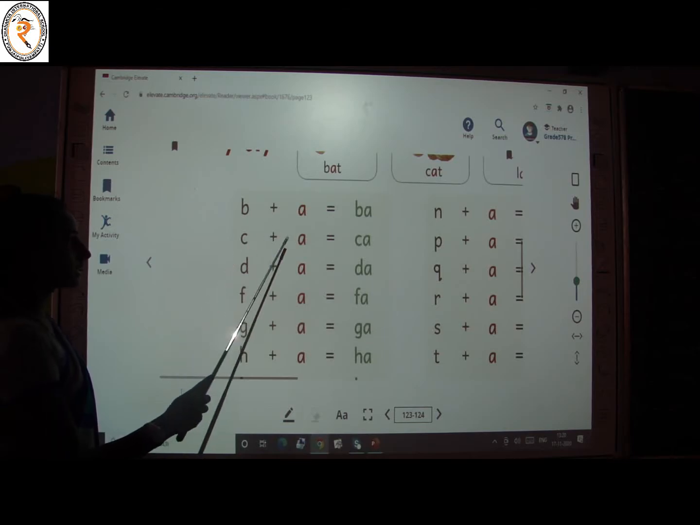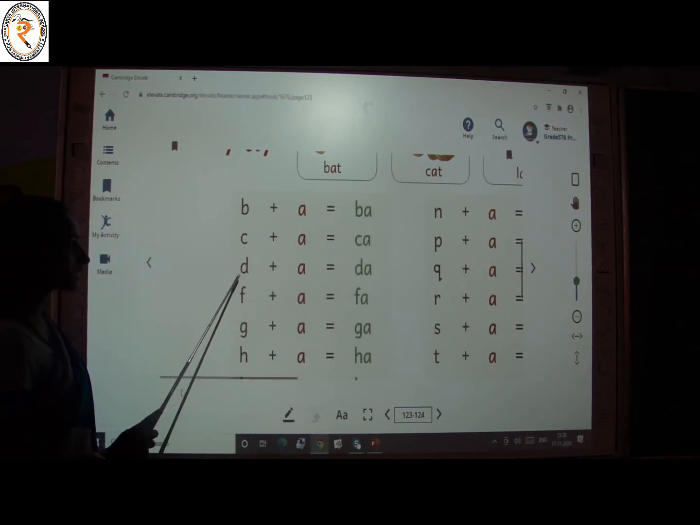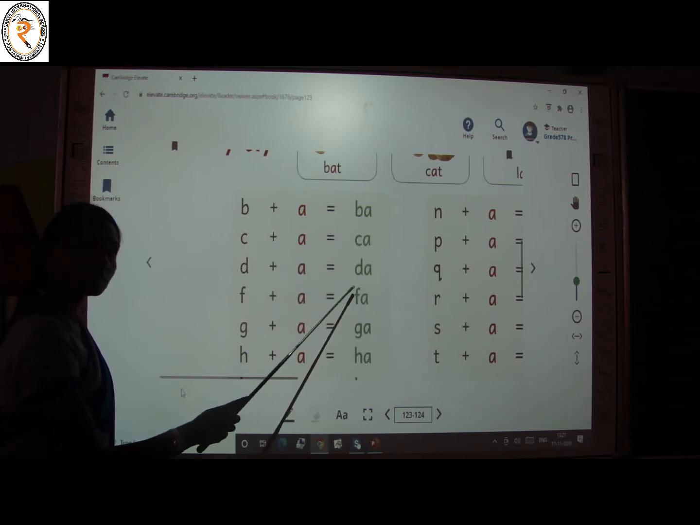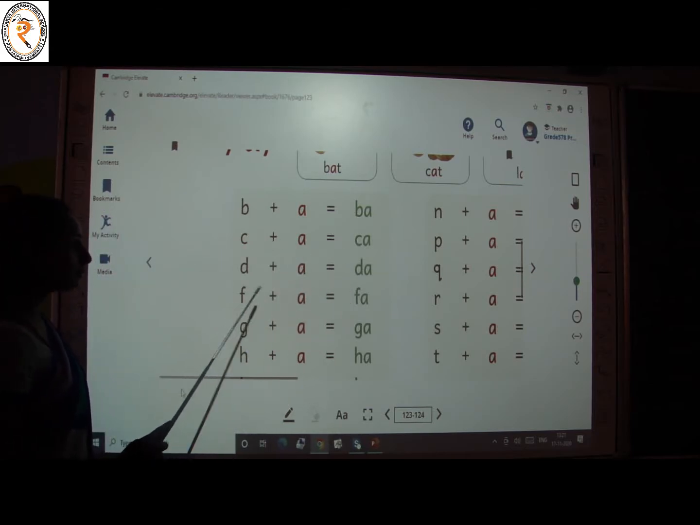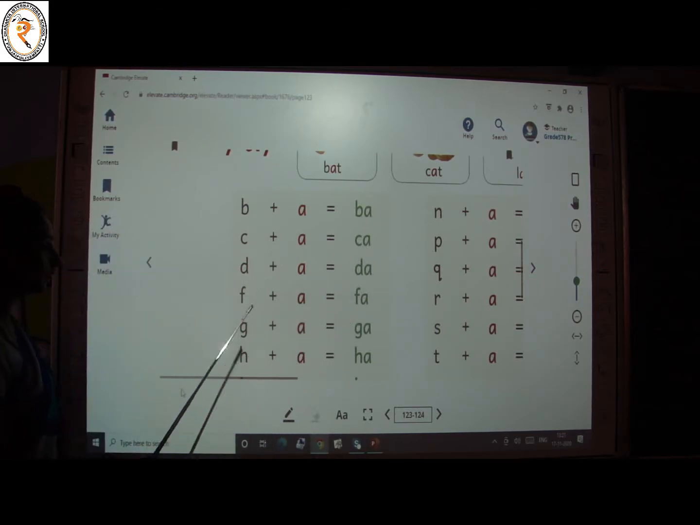Ik. Ik plus A, ka. What is the sound of the letter D? Id. Id plus A, da. Very nice. If plus A, that is F plus A, fa. Okay children, what is this?